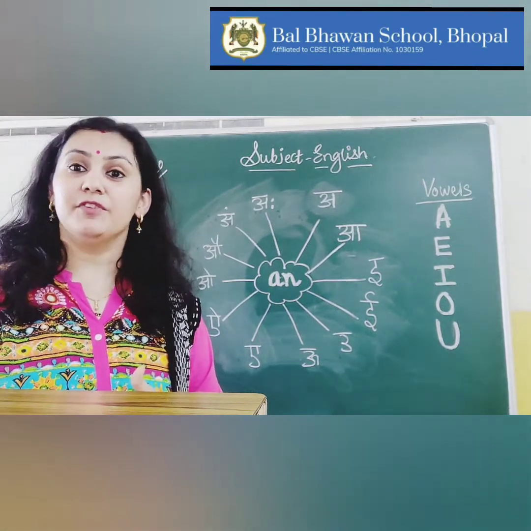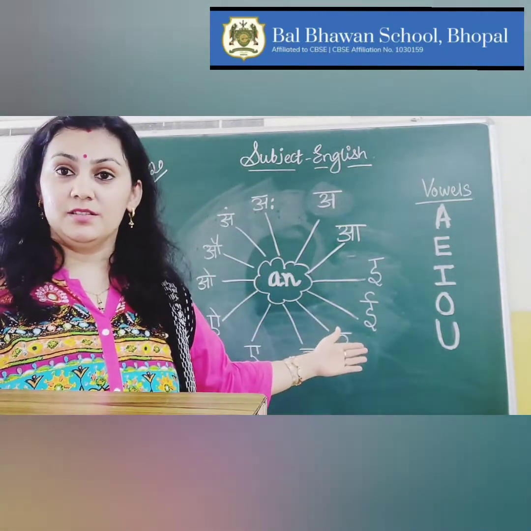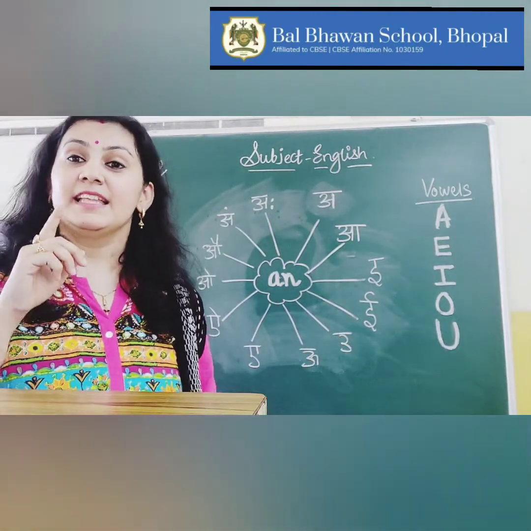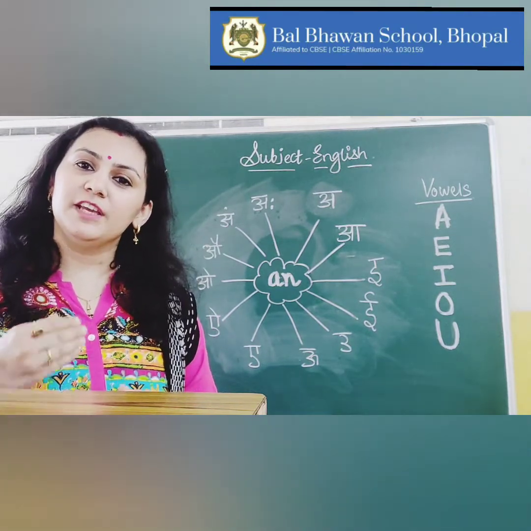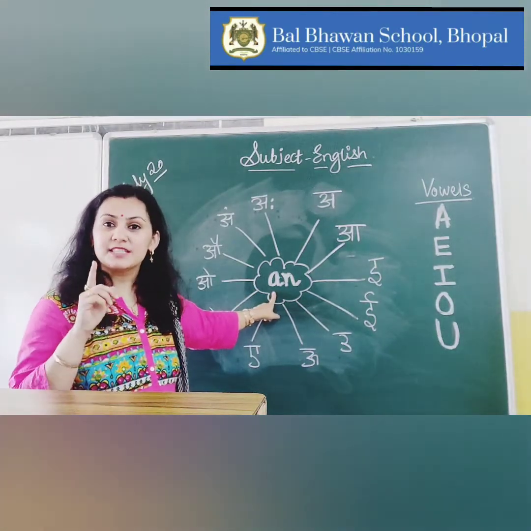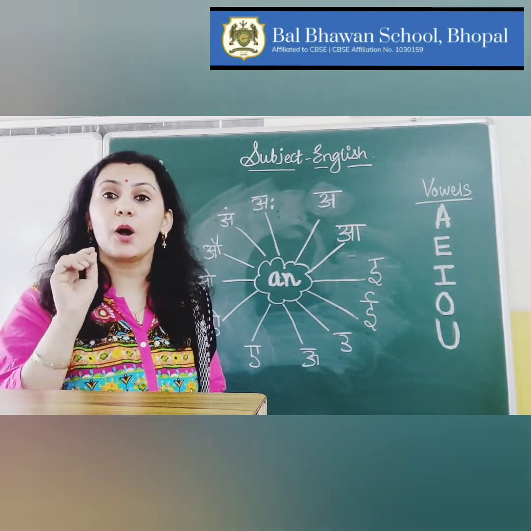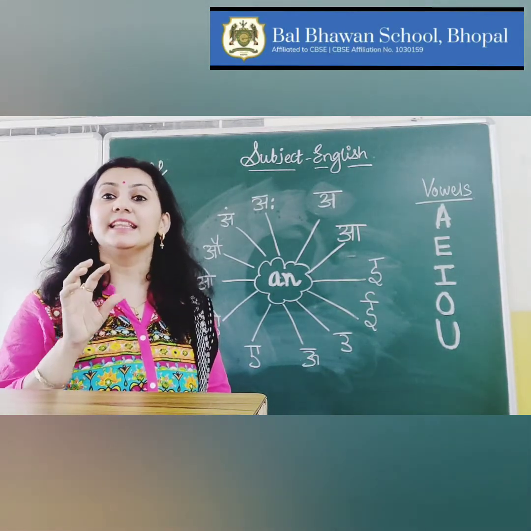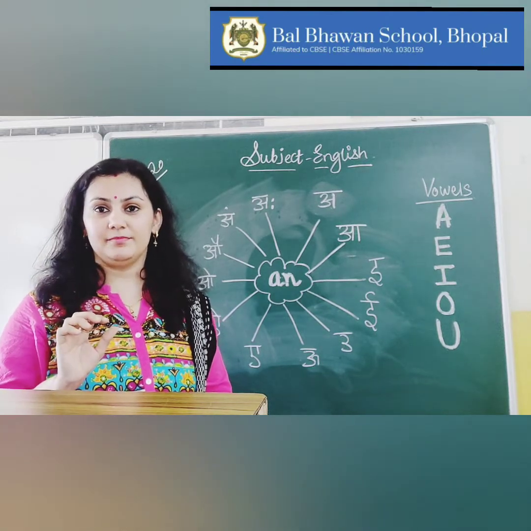As you know, we use an before the vowel sound. This is very important, students. Whenever we use an, we have to take this into consideration. We have to concentrate on the sound generated by the noun, the first letter of the noun which is written.